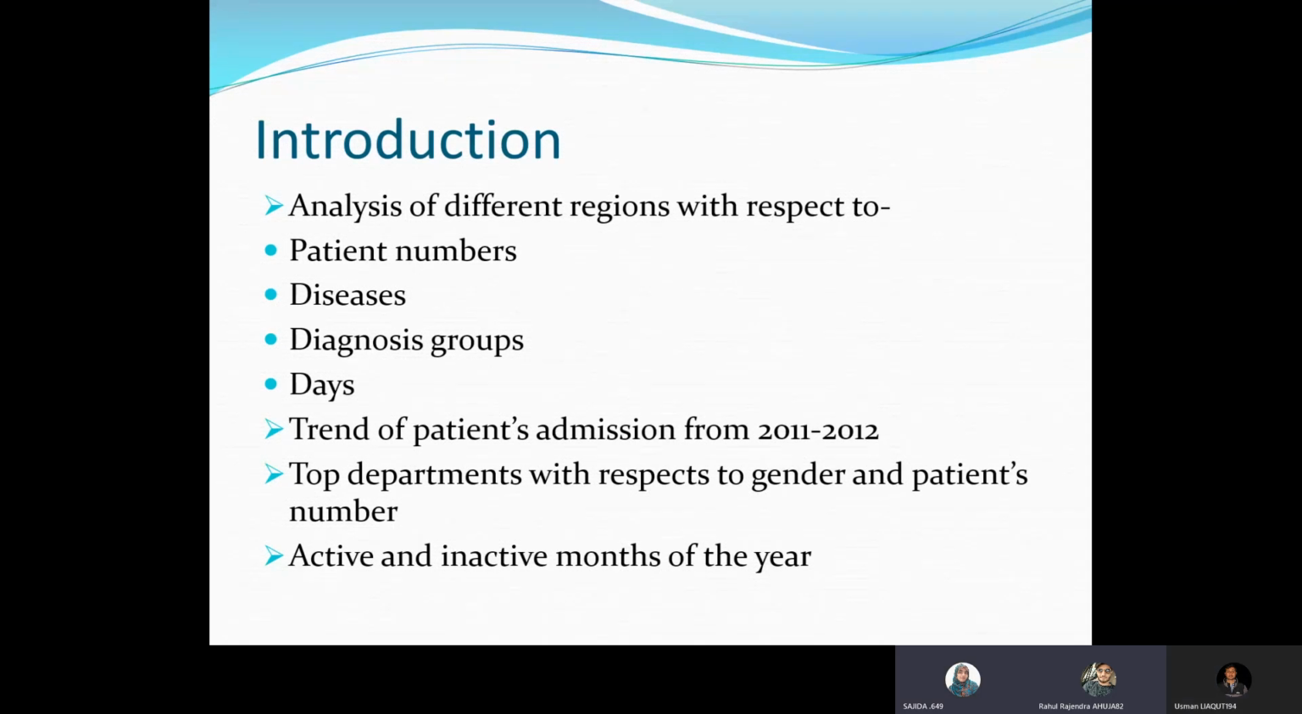In this presentation, we have analyzed the data by creating different pie charts, bar graphs, and geomapping as well as cluster analysis. Here we analyze the different regions with respect to patient numbers, diseases, diagnosis groups, and days, and we have shown the trend of patient admission in 2011 and 2012. In addition, we have shown the top departments with respect to gender and patient number, and the active and inactive period of the year.